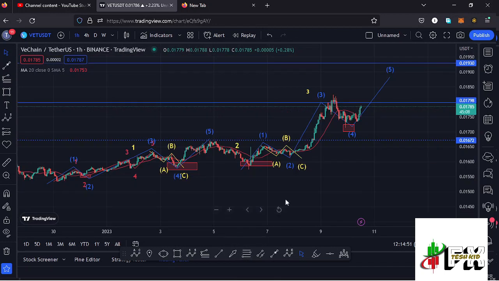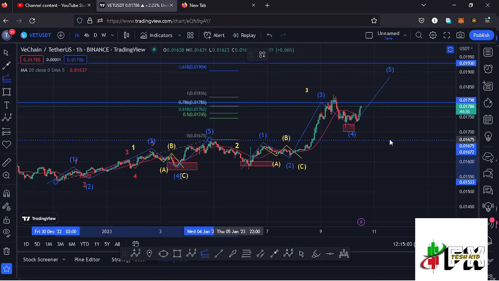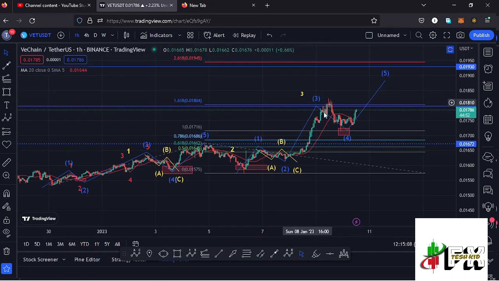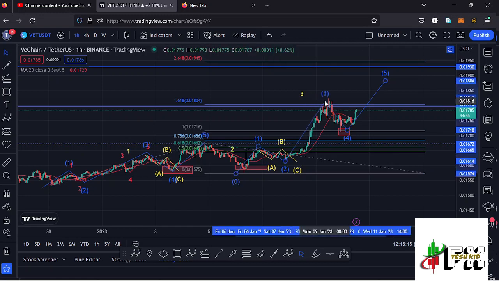We also need to have in mind that there are chances that we might have seen the high for this higher Elliot wave count 3 to the upside, because using the trend based Fibonacci, once more connecting it from the low of the first wave to the high of that wave 1, then dragging the fibs to the low of the second wave, we have done the minimum that we expect a wave 3 to the upside to do at the fib level 1.618, and we still need to have in mind that there are chances that we might have peaked in that wave 3 to the upside at around the $0.018 mark, and whatever we are seeing right here might be the formation of that ABC corrective structure in the formation of a higher Elliot wave count 3.